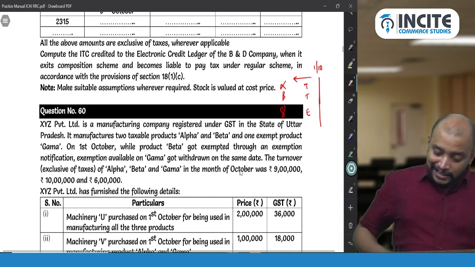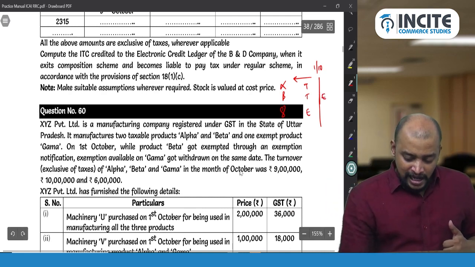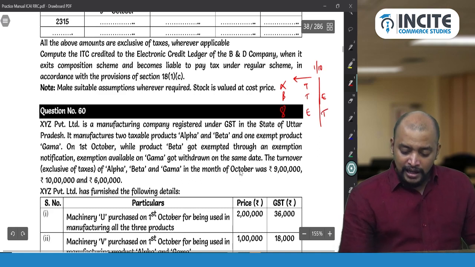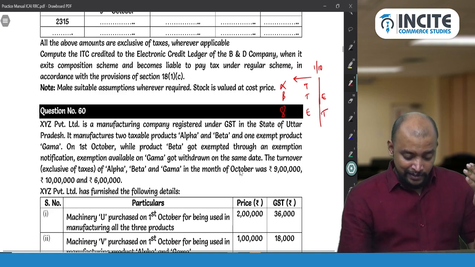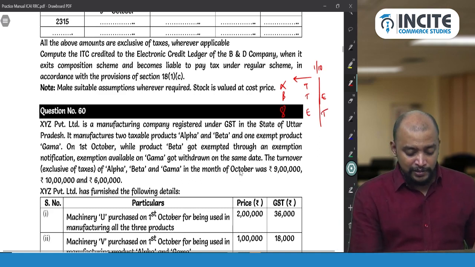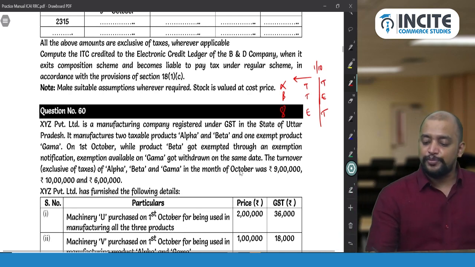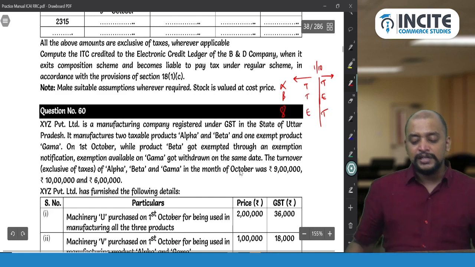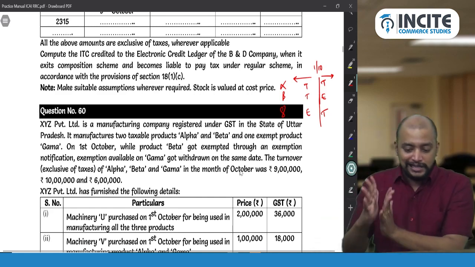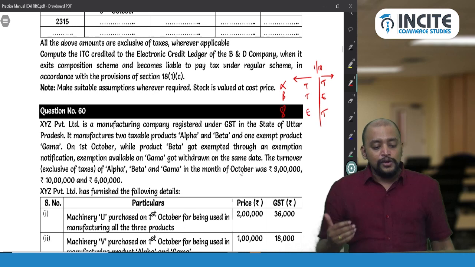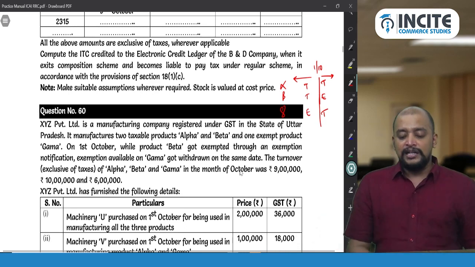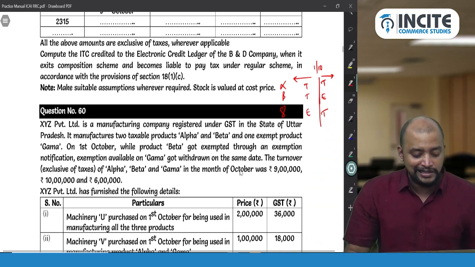So product Beta got exempted and Gamma became taxable because exemption available on Gamma got withdrawn, and Alpha continued to be taxable. So this is the position of these 3 goods which are given in the question. That only I just taken this way. The turnover of Alpha, Beta and Gamma in the month of October is 9 lakhs, 10 lakhs, 6 lakhs.